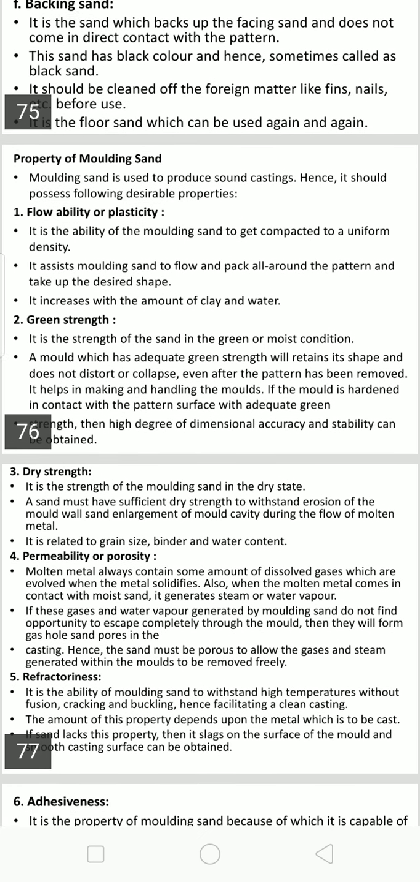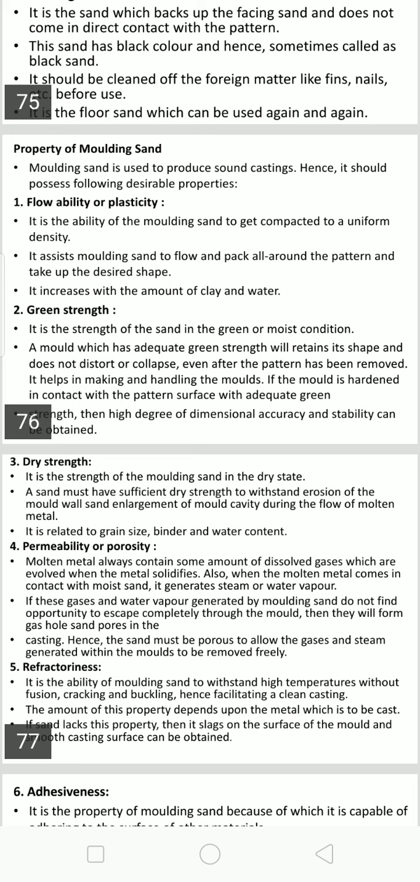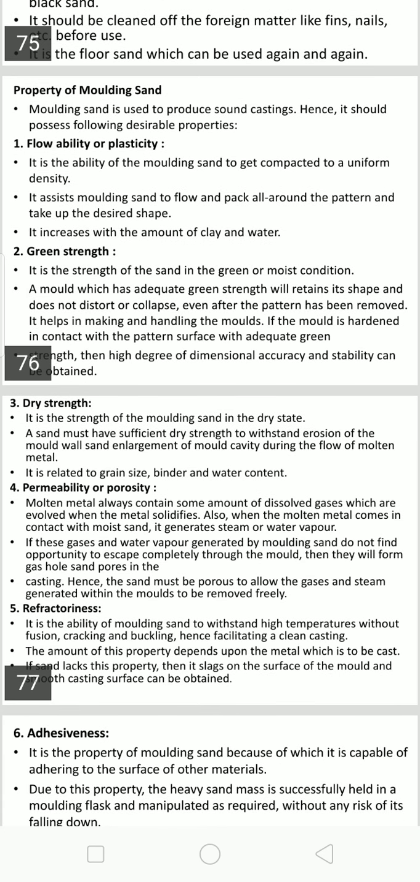Normally green sand, if it is dried in an oven between 150 to 250 degrees centigrade to drive off the moisture content, becomes dry sand, and the corresponding strength is called the dry strength. It avoids erosion and enlargement of the mold during pouring. Even when molten metal comes in contact with it, all these properties can be provided.